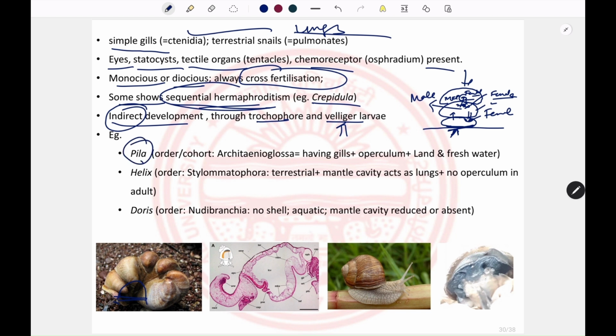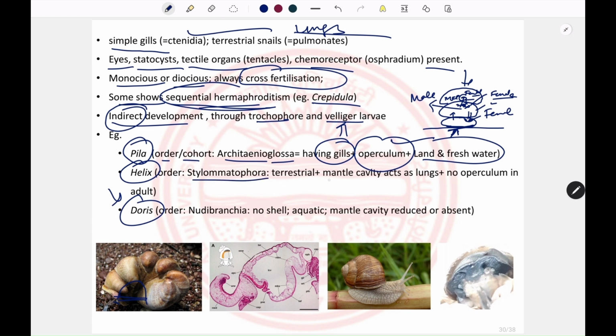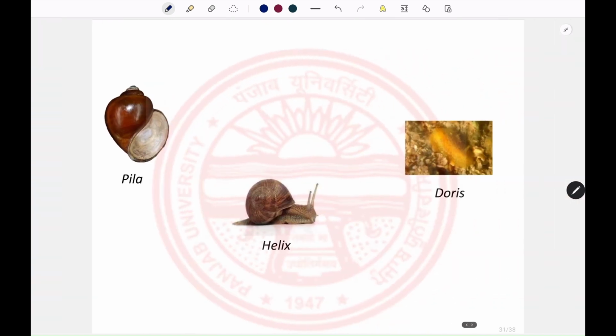For example, Pila, Helix and Doris belong to the class Gastropoda. Pila belongs to the order or cohort Architaenioglossa. They have gills and they have an operculum, and they can be land and freshwater snails. Helix belongs to the order Stylommatophora, and they are terrestrial only. Here the mantle cavity acts as a lung. However, there is no operculum present. In the case of Doris, they are slugs, so they don't have any kind of shell. So this is Pila, operculum is present. This is Helix, there is no operculum. This is Doris, there is no shell.